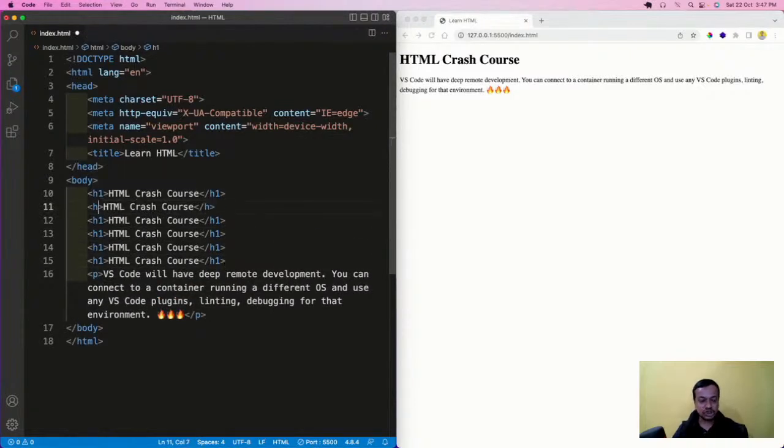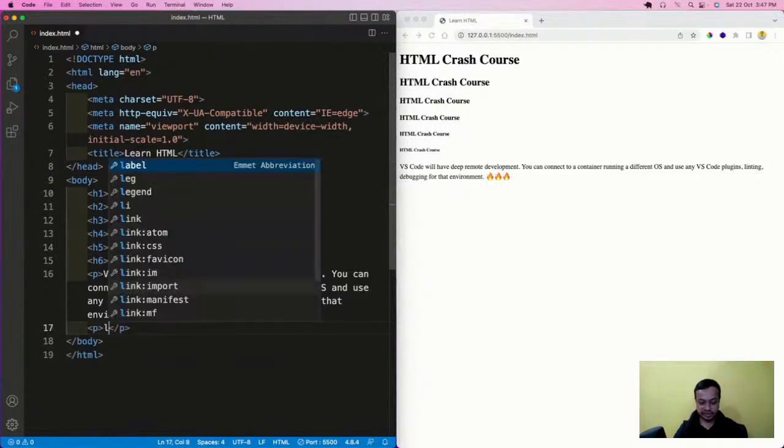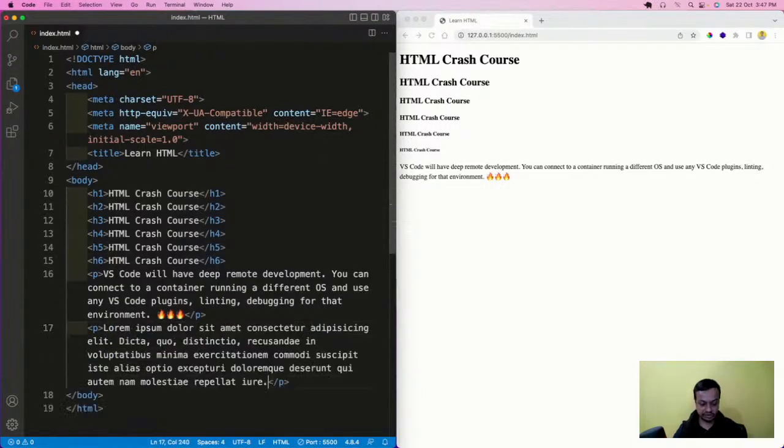The other tag is known as H2. If you go to any site, you might have seen there is a main header and a subheader. They are done with tags only: H1, H2, H3, H4, H5, until H6. I will save it and you can see H1 to H6. Then for the paragraph, let me have one more paragraph here with a lorem and save it.